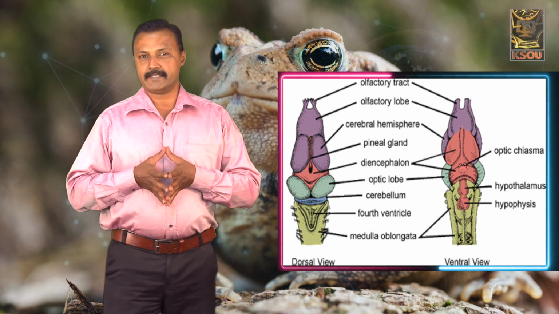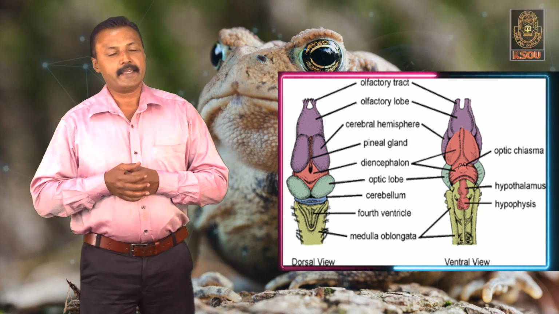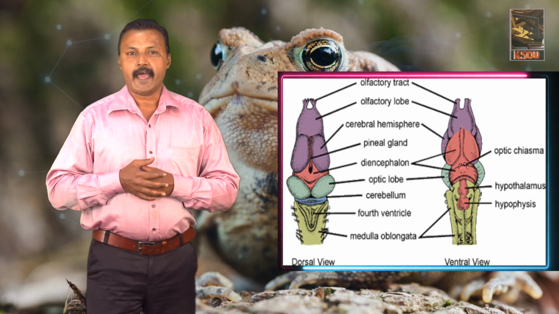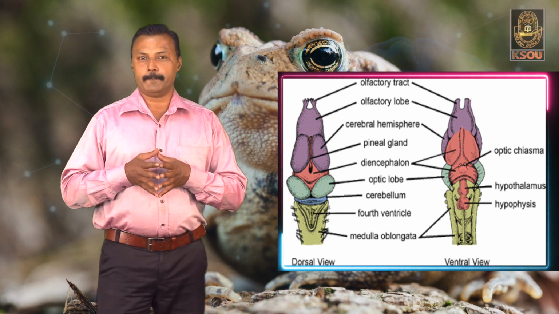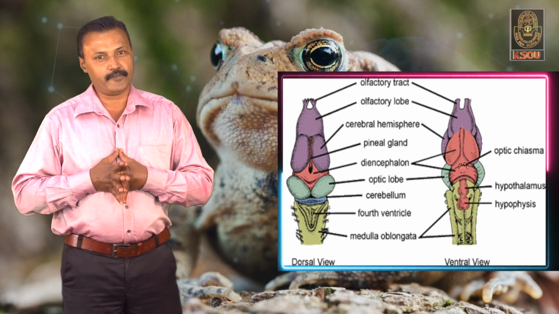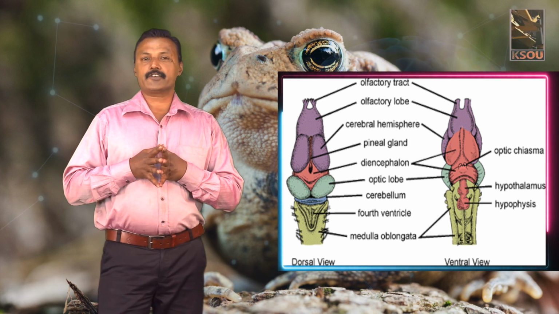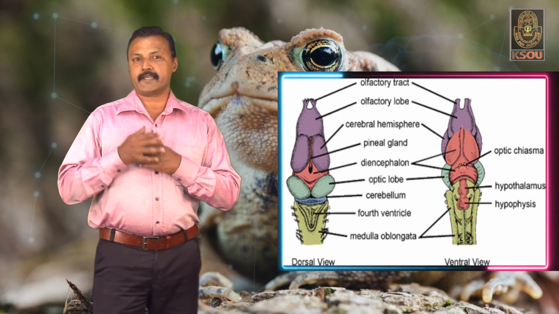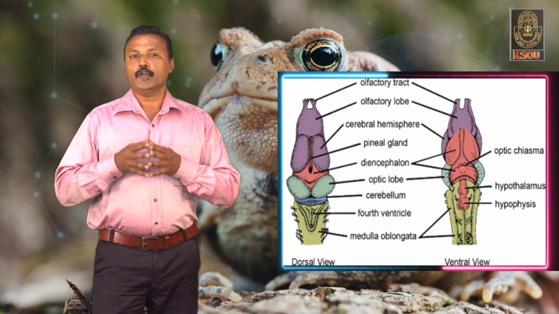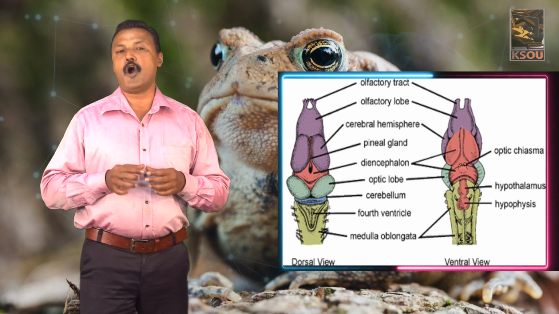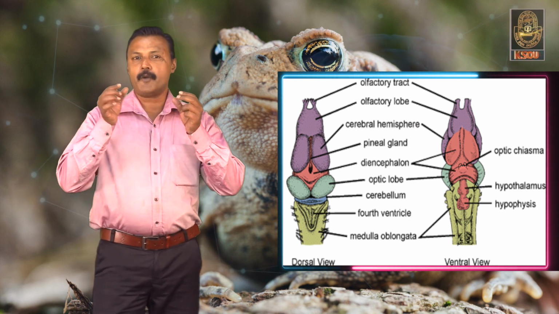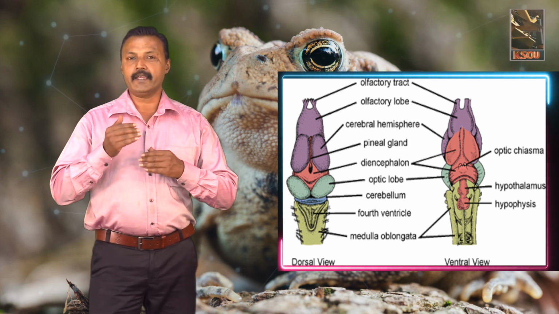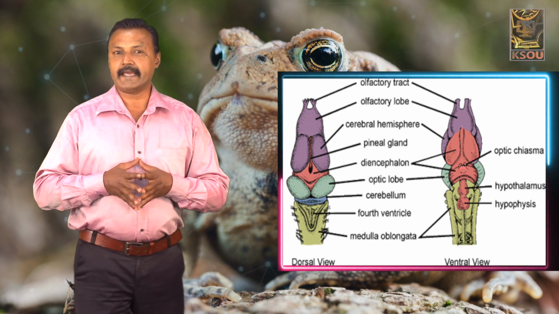With terrestrialization, the frog brain is more advanced than that of the fishes. It consists of a forebrain with the cerebrum as well as the diencephalon. The cerebrum is quite large, and the anterior region of the cerebrum has two slender, thick olfactory lobes. These lobes connected to the anterior region lie on the floor of the diencephalon.